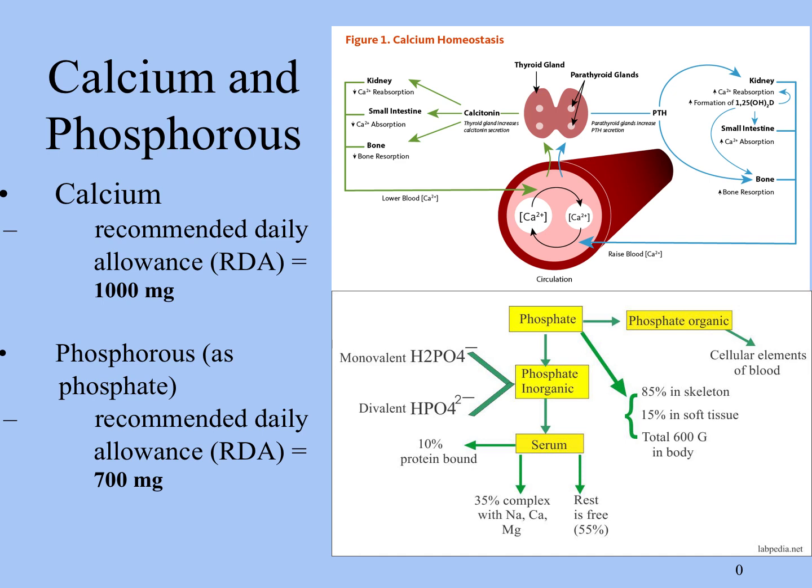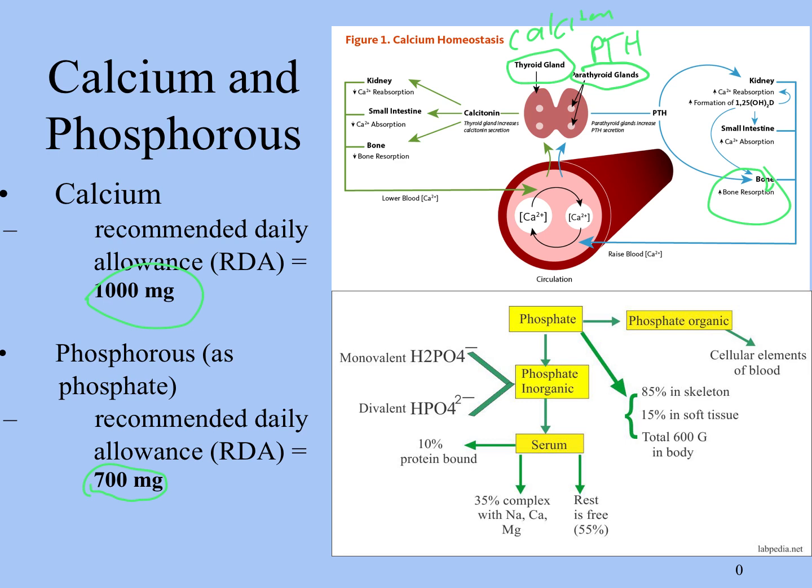So calcium, the recommended daily allowance for that is about 1,000 milligrams. And for phosphorus as phosphate, again, the recommended daily allowance is about 700 milligrams. Calcium homeostasis, as we've discussed, is regulated by the parathyroid glands with PTH, or parathyroid hormone, and by the thyroid glands with calcitonin.